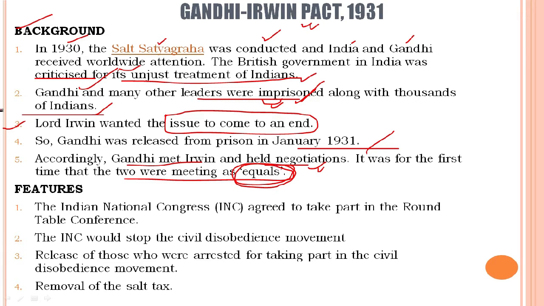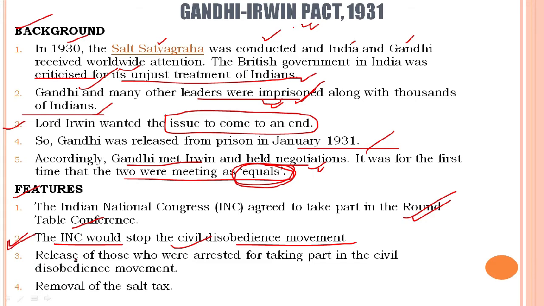Now we see what the features of this pact are. The Indian National Congress agreed to take part in the round table conference. Students, just recall that the first roundtable conference was boycotted by the Congress. Therefore, which roundtable conference would it be? Yes, exactly, it is the second roundtable conference. Now, the Indian National Congress agreed to take part in that. But what happens after that? INC also agrees to stop the civil disobedience movement. This was one of the main points behind the Gandhi-Irwin Pact.